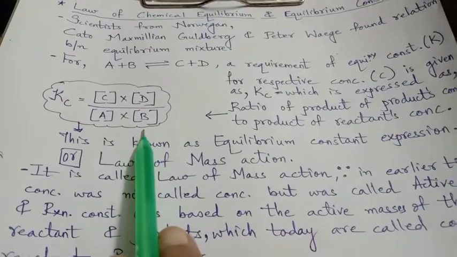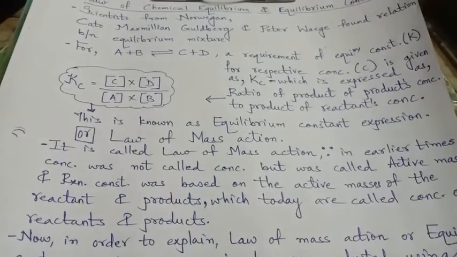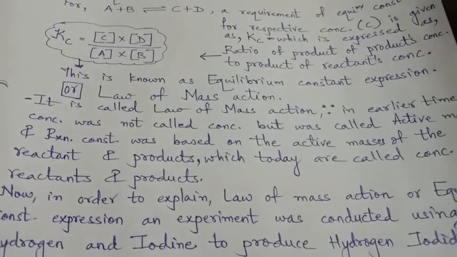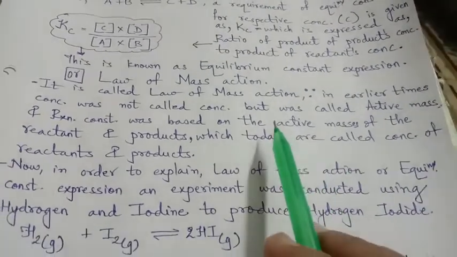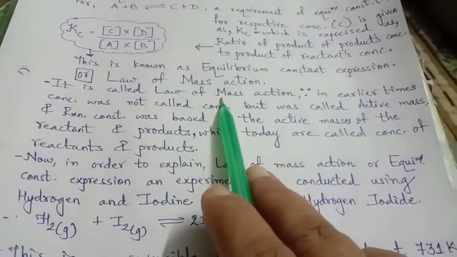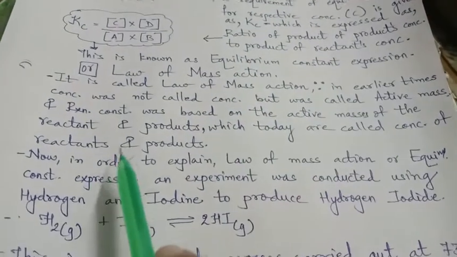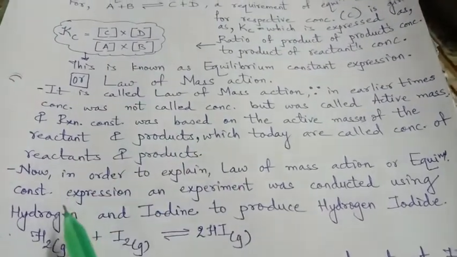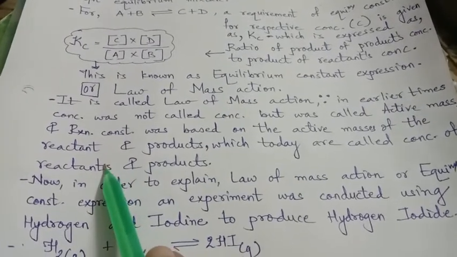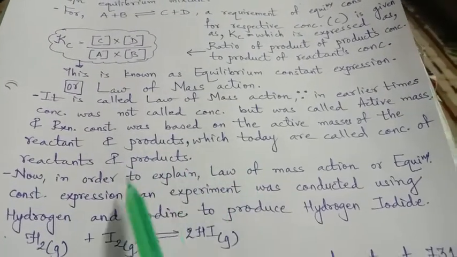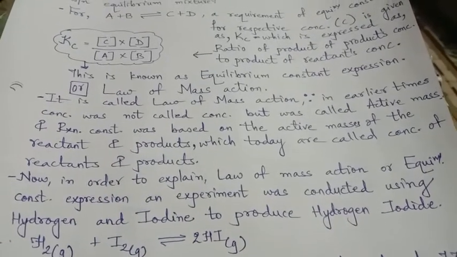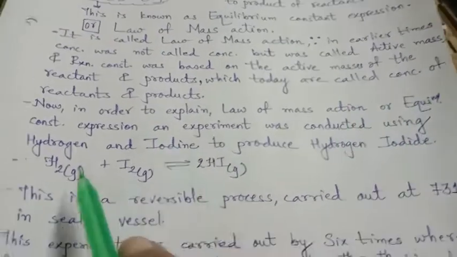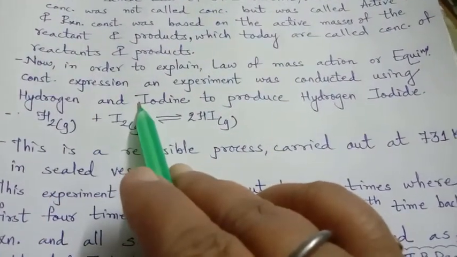Why is this called mass action? Because in earlier days, this was not considered as concentration, but it was termed as active mass or active mass action. And the reaction constant was based on the active mass of the reactants and products, which today are called concentrations of reactants and products.